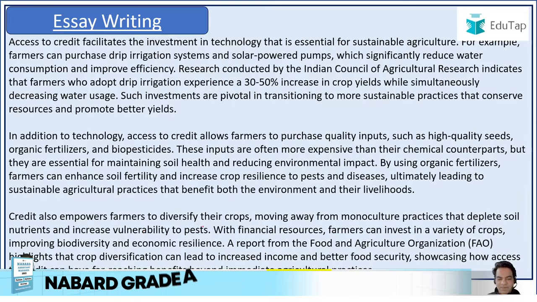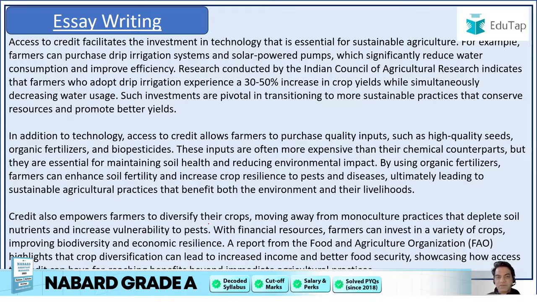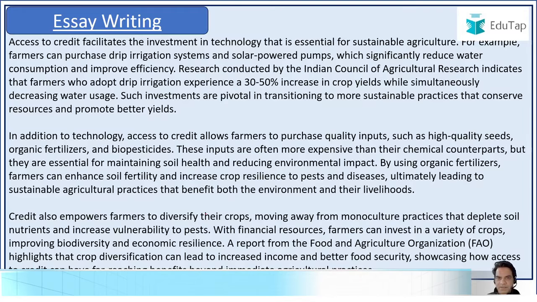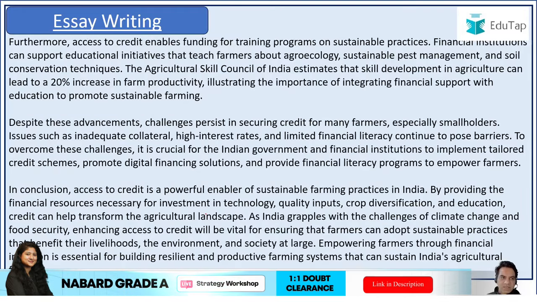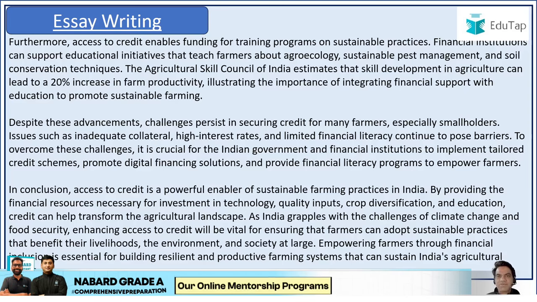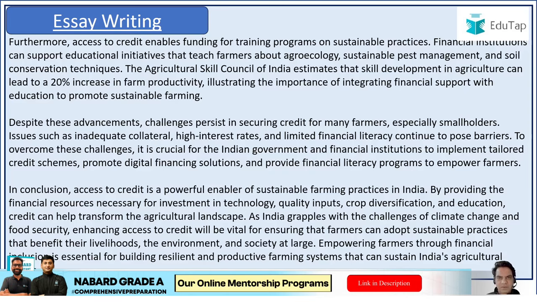Credit improves farmers' diversity to grow several crops and avoid monocropping. Then access to credit enables funding for training programs. Then challenges are there, but we need to fight those challenges, and we can come out as a winner in this situation.